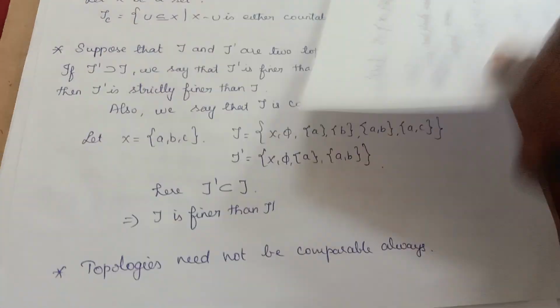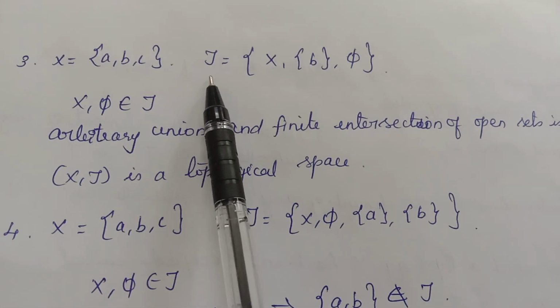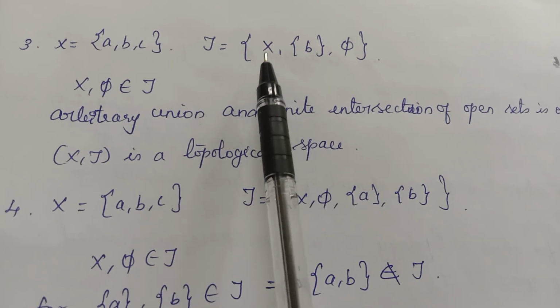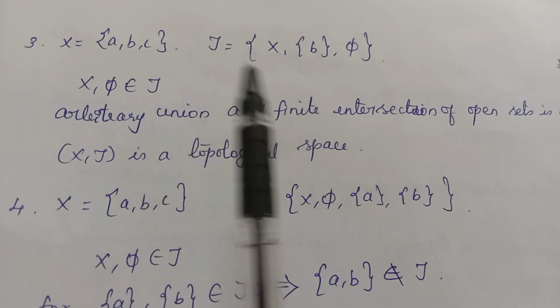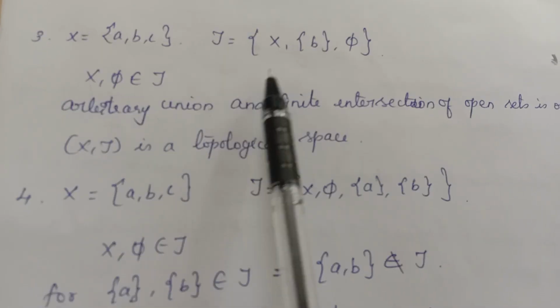Indiscrete means only the whole set and the empty set. Okay. Then next one, the same set A, B, C I have taken. Let tau equal to the collection {X, {B}, empty set}. See, the first condition is satisfied: X and phi are there. Okay. And the second condition, union. If you take union, yes, it will be there only.